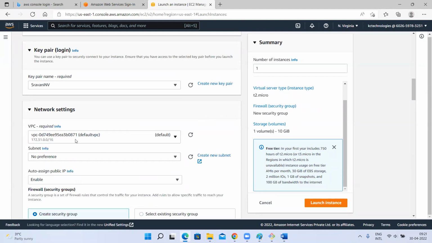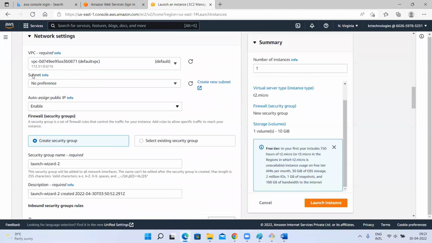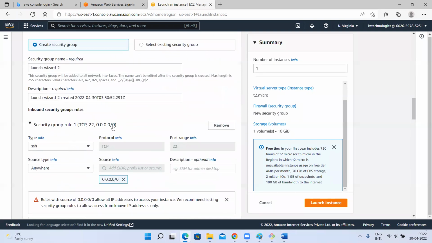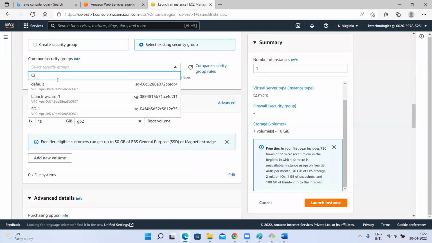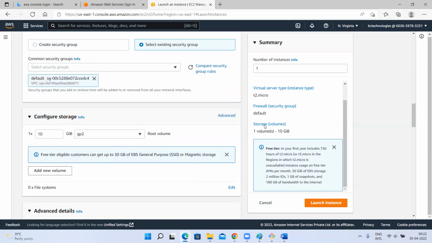If you don't want to create a new security group, what we can do is edit. I don't want a new security group, default security group I'm giving. Enable this, and also which subnet, no preference. This is the VPC details. So security group, remove this, I don't want it, select an existing security group. So default security group. So here it's changed.